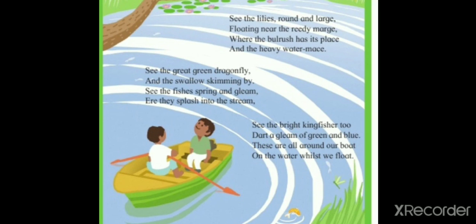While he is going, he can see different kinds of insects, birds, plants, and he can see in the tree the kingfisher, the dragonfly, the swallow bird moving very quickly, and the fishes jumping and creating a splash in the stream. So all these things he has experienced when he is going through the water.